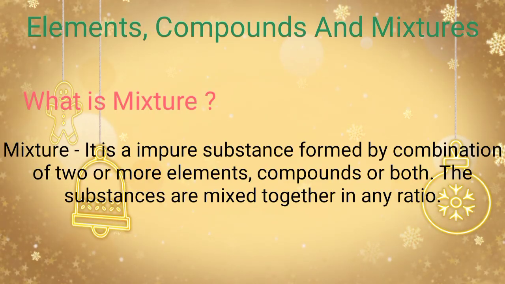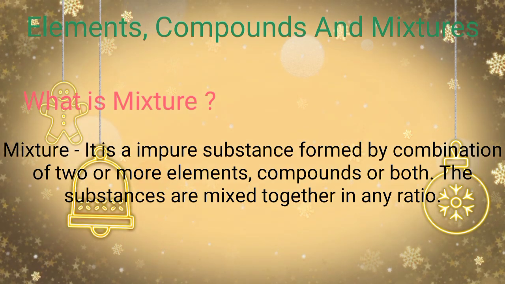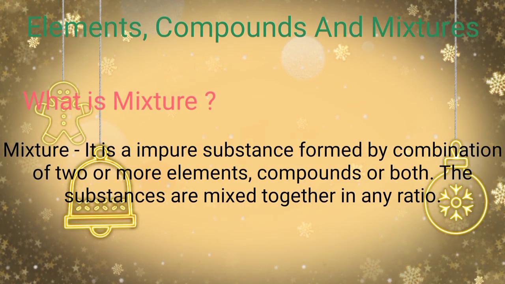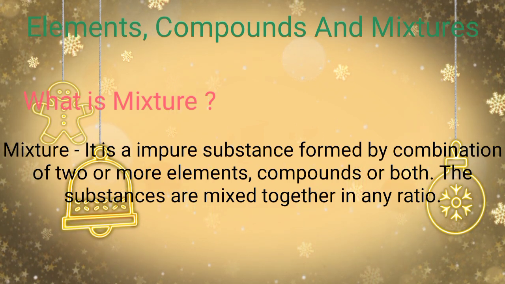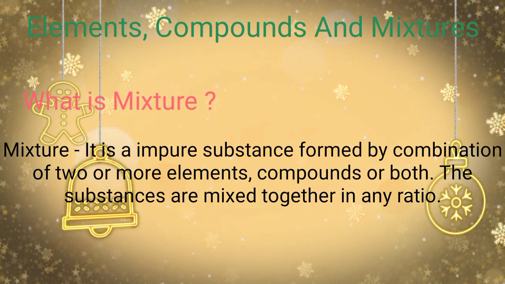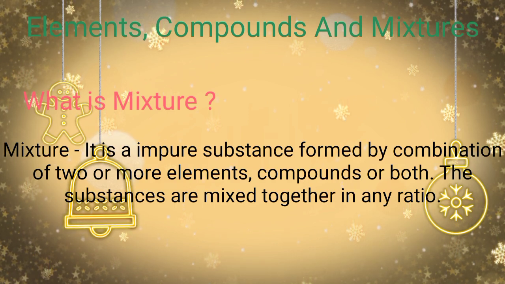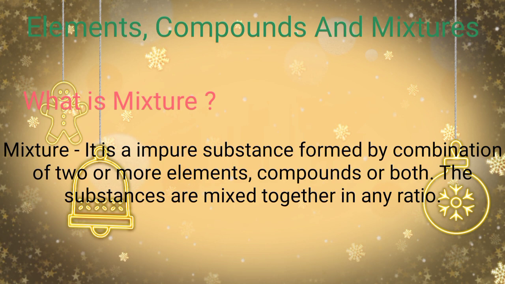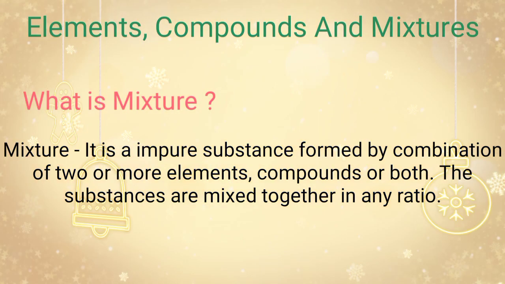Now we will understand what is a mixture. So mixture, it is an impure substance formed by a combination of two or more elements, compounds or both. The substances are mixed together in any ratio. So a mixture is an impure substance and it is formed by a combination of two or more elements or two or more compounds or both. And in that, elements and compounds are combined in any ratio. They are not combined in a fixed ratio, they are combined in any type of ratio.